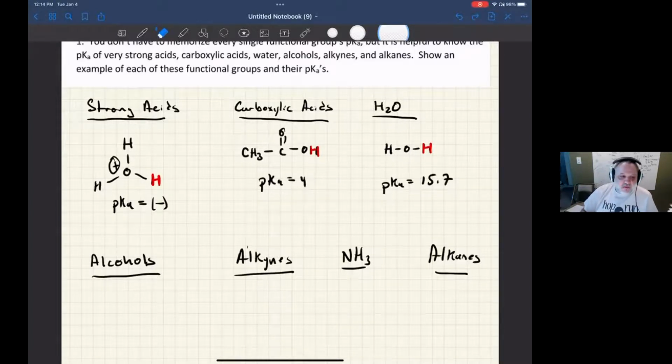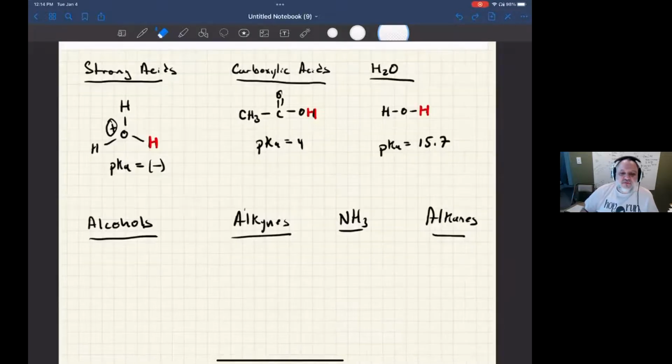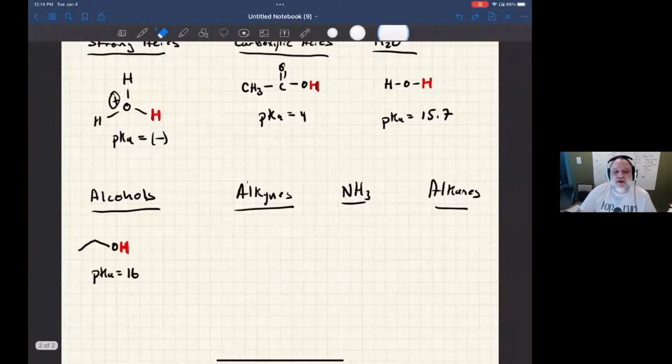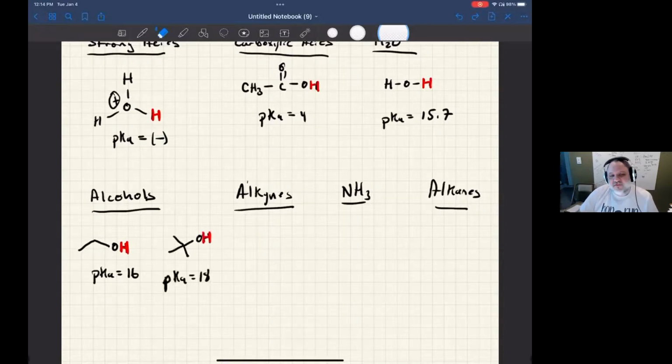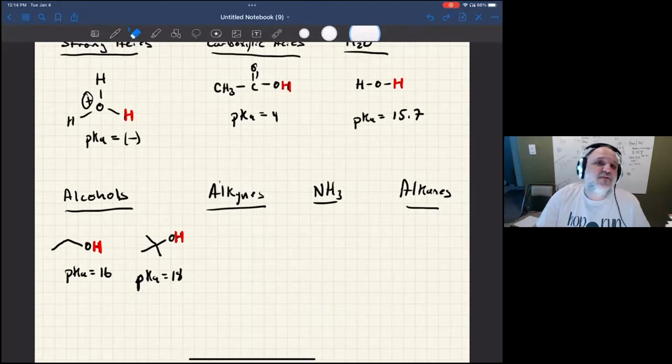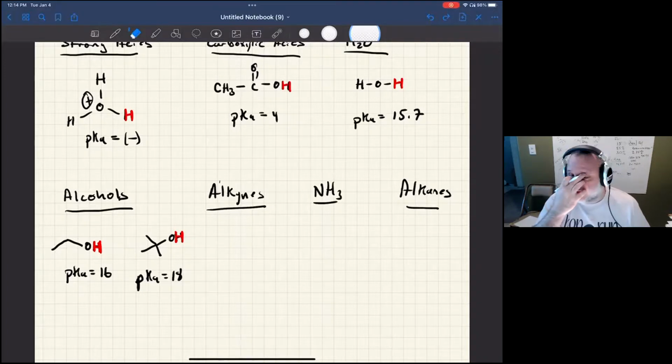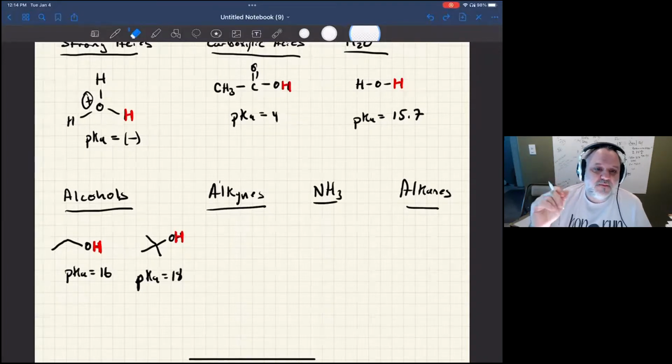Now, when it comes to alcohols, I'm going to go ahead and write down 2 alcohols. I'm going to write down a primary alcohol with a pKa of about 16. So essentially the same as water, but not quite the same as water. I'm also going to write down a tertiary alcohol to kind of give you some perspective on that. A tertiary alcohol has a pKa of 18, so that's about 100 times less acidic than a primary alcohol. So that's sort of an important consideration to make.